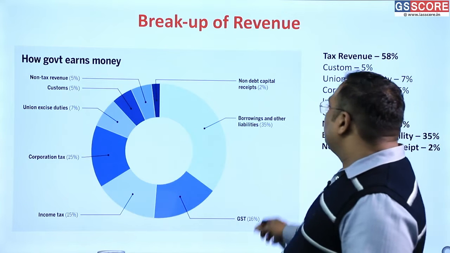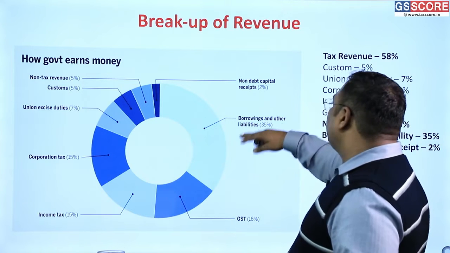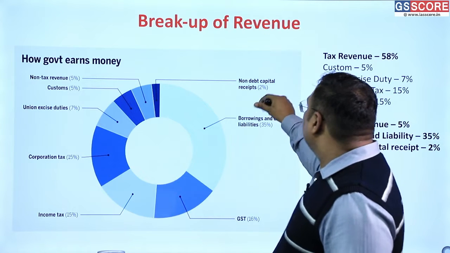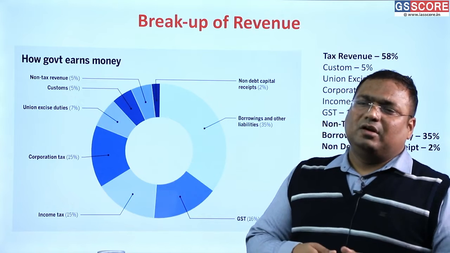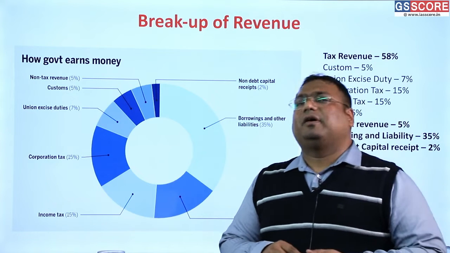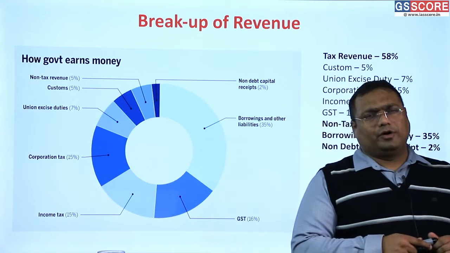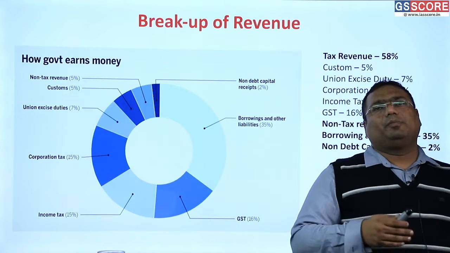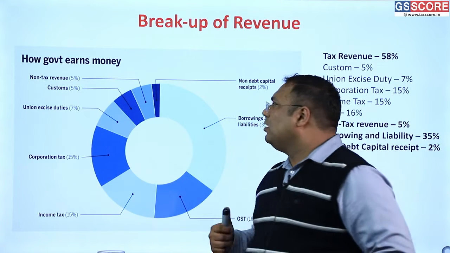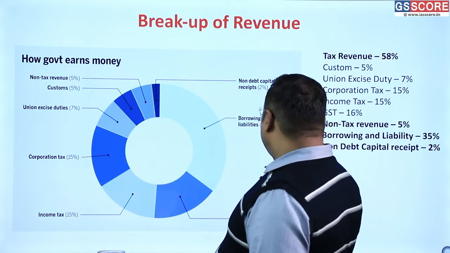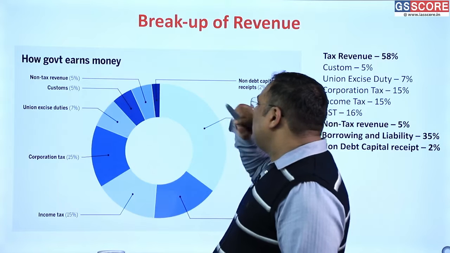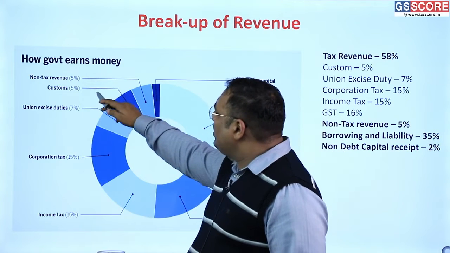But still, if we compare it with the last 3 years, then the share of tax revenue has increased. And this is a good sign for us. The share of tax revenue has finally increased in 2021-22 when we compare it to the previous 2 years. And I will give you comparative data also. Please wait, it will come in the coming slides. The breakup is also provided.